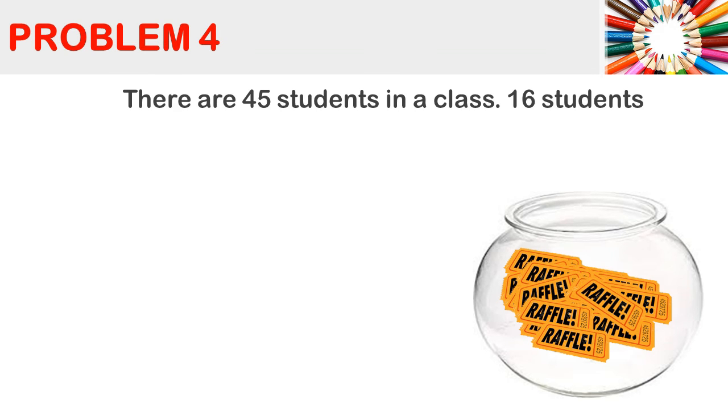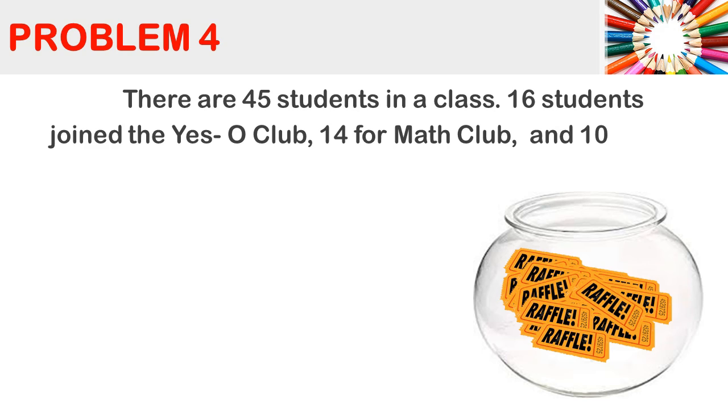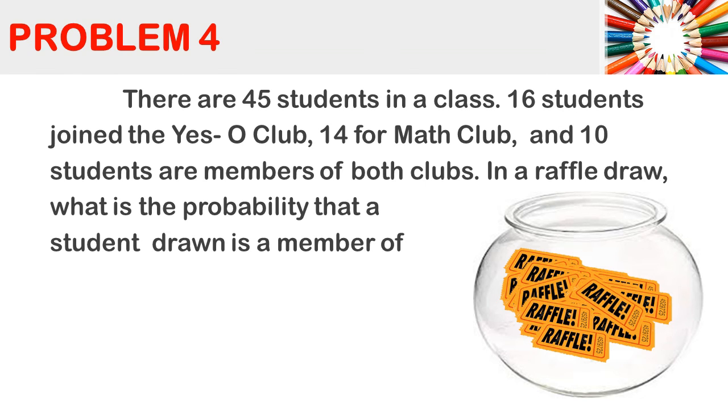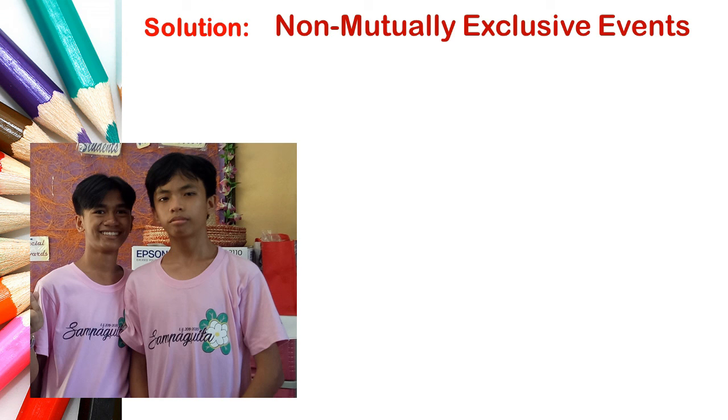Now, another example. There are 45 students in a class. 16 students joined the ESO club, 14 joined the math club, and 10 students are members of both clubs. In a raffle draw, what is the probability that a student drawn is a member of the ESO or math club? So in this example, it implies that there are students who join both the math and ESO clubs. So therefore, there is an intersection. So it is a non-mutually exclusive event.